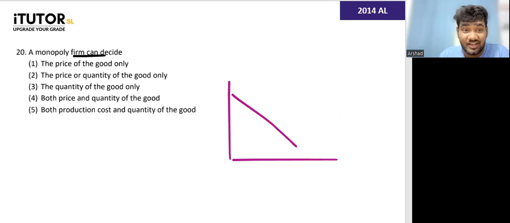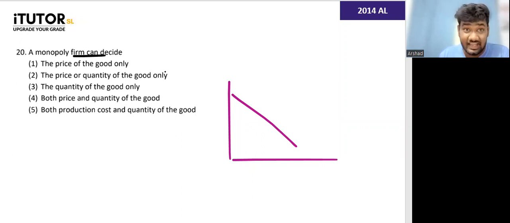Price only, quantity only, or price or quantity, price and quantity, both. Because you know how it works, they can only decide one of this. You know what? Now let's say Sri Lanka Railways. Sri Lanka Railways is a monopoly.